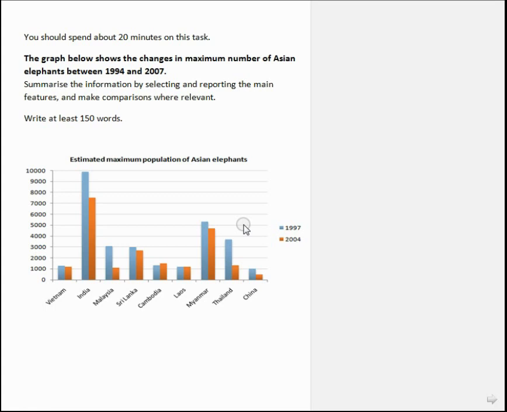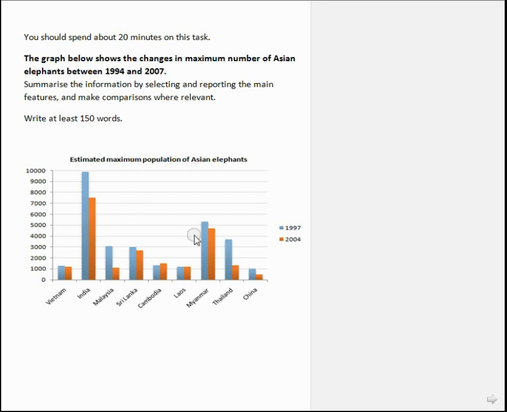Hello friends, today we will discuss IELTS Task 1 question. We have a bar graph with us. First we take a look at the question. The graph below shows the changes in maximum number of Asian elephants between 1994 and 2007. Summarize the information by selecting and reporting the main features and make comparisons where relevant. Write at least 150 words.